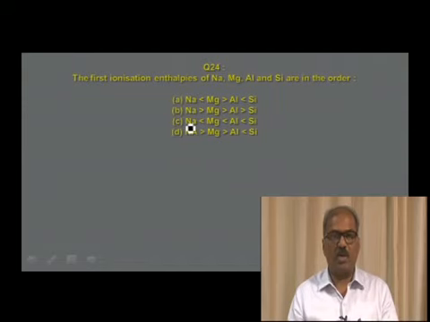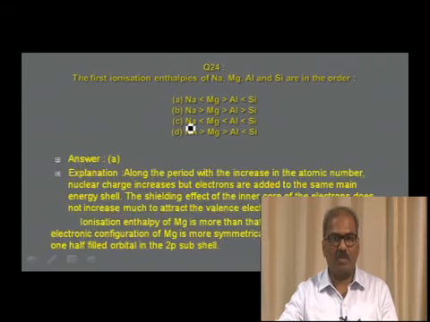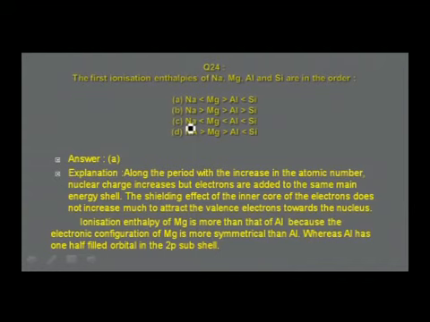So, you should understand ionization enthalpies increase across the period, but the increase is not regular. You may find the ionization enthalpy increases from sodium to magnesium, but magnesium has a higher ionization enthalpy than aluminum because of the electronic configuration. In magnesium, the 3s2 configuration is there, a symmetric arrangement of electrons in the 3s orbital, whereas in aluminum, one electron is found in the 3p orbital, 3p1 electronic configuration. Therefore, all that I have told now is given in this paragraph of the answer.